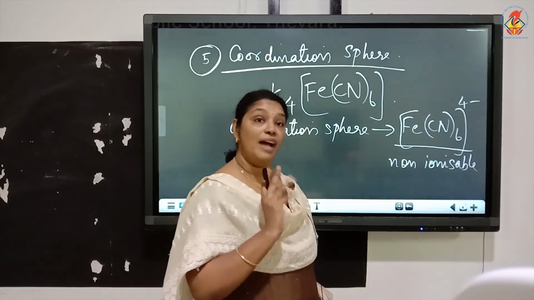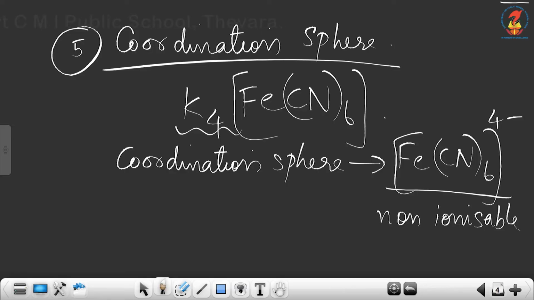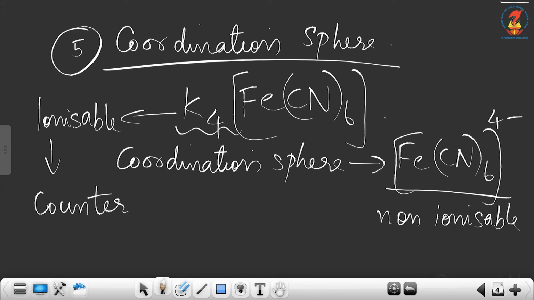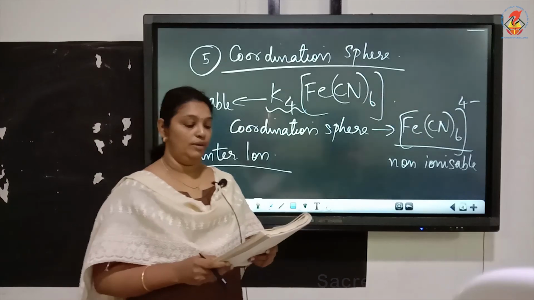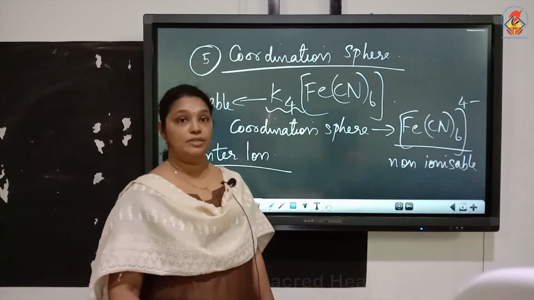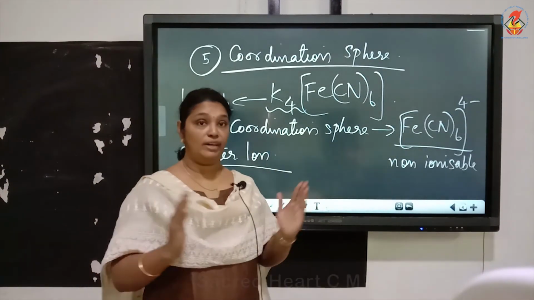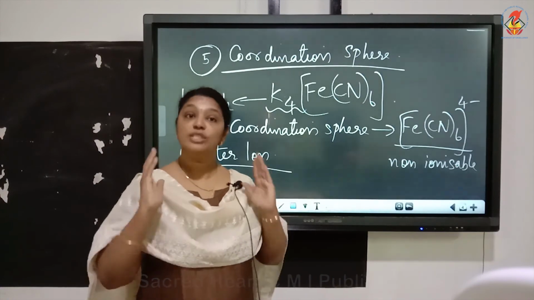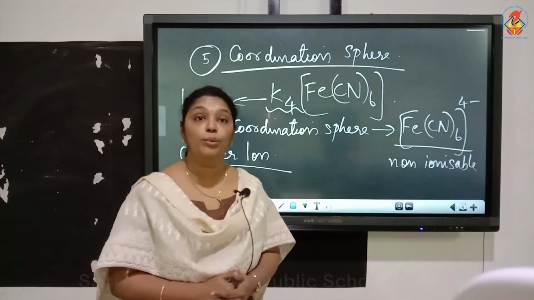Now which part is ionizable part? This one, K4. So K4 is ionizable. And we call this part, the ionizable part, as counter ion. So what is written outside the coordination sphere, that is outside the square bracket, they are called the counter ion.